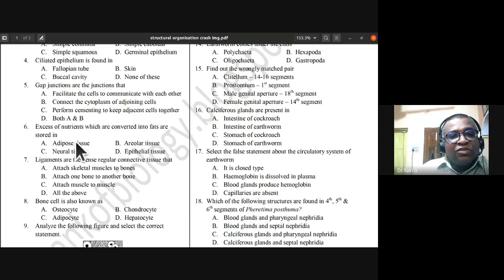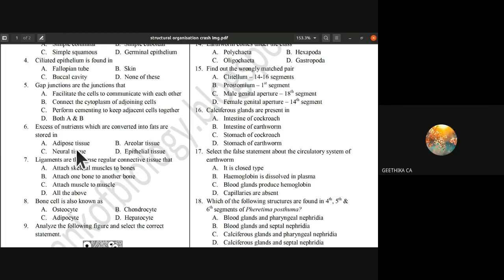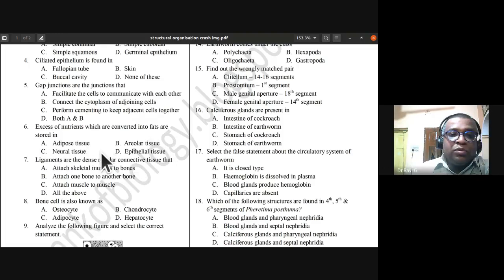The excess of nutrients which are converted into fats are stored in, so where are they stored? Adipose tissue, areolar tissue, neural tissue, or epithelial tissue. Adipose tissue. So they are stored in adipose tissue. Sixth one, A is the answer.